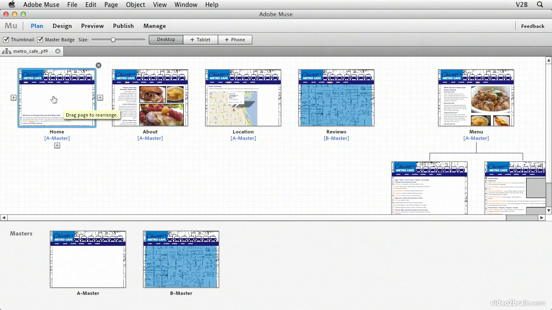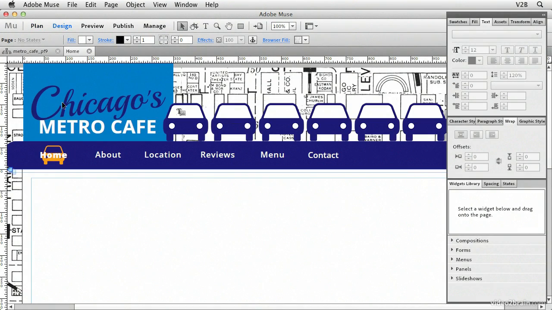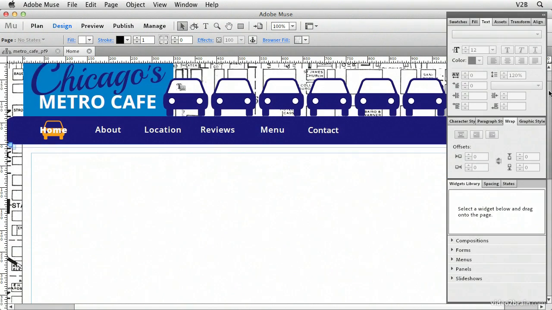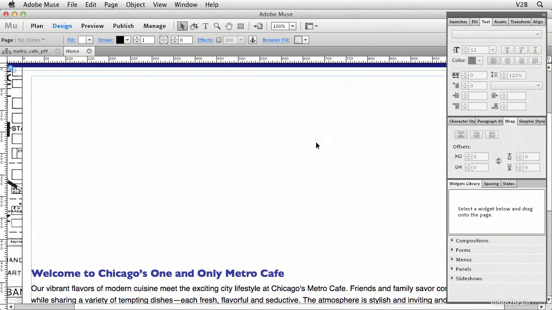You'll notice that looking at the thumbnail, we have a nice big hole here on the page. And I left that hole there on purpose so that we could fill it up with a slideshow widget. So I'm going to go ahead and double click the home page here in plan mode, and that opens up the page inside of design mode. We'll scroll down a little bit so we can access this area here above the text where I want to